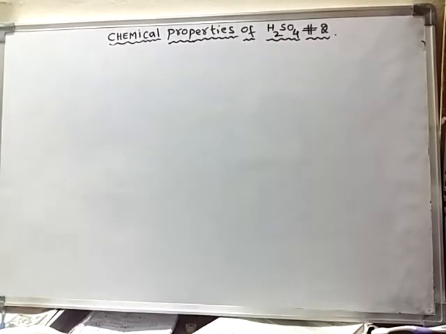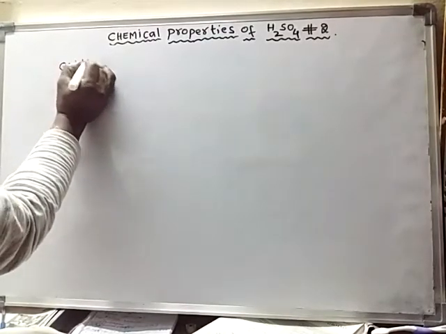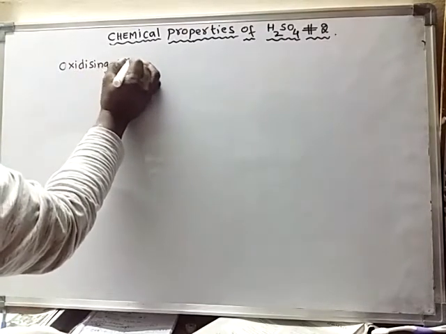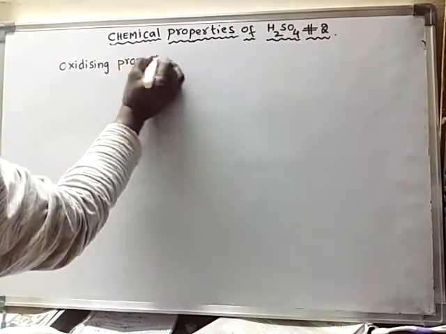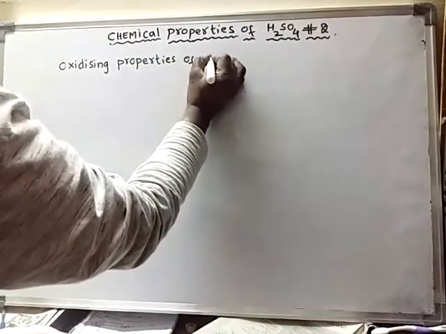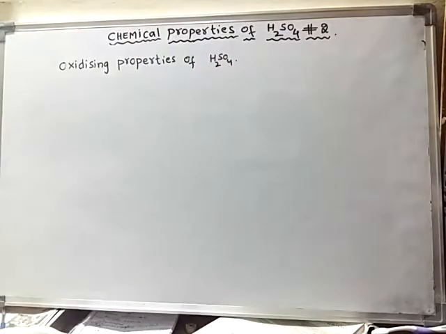The oxidizing properties of sulfuric acid.